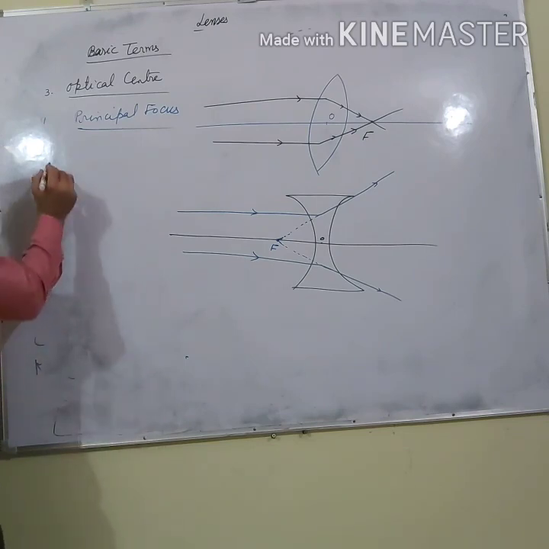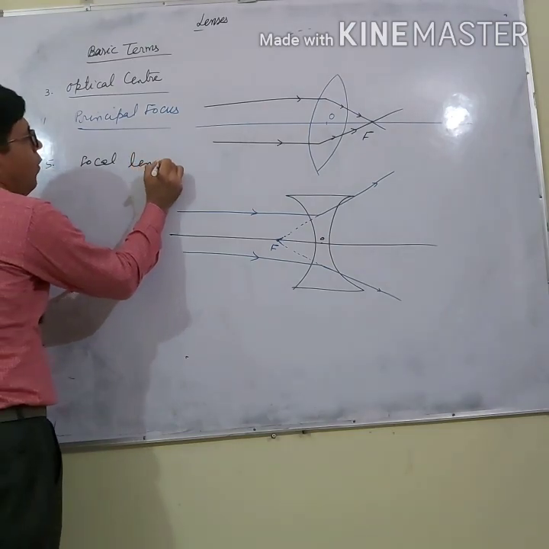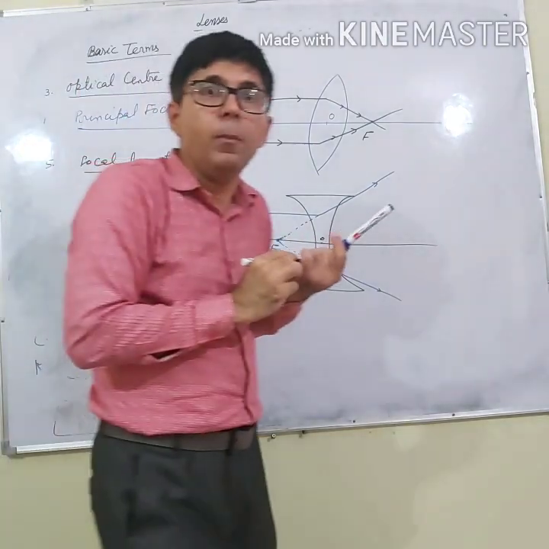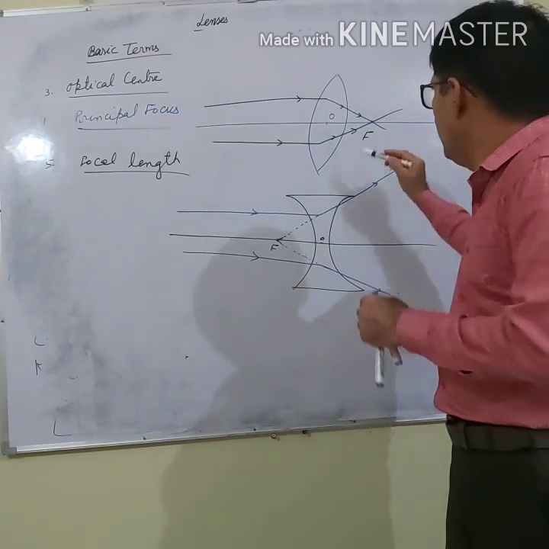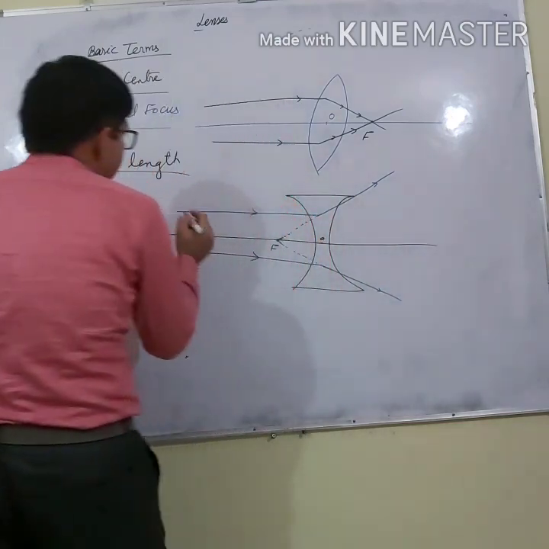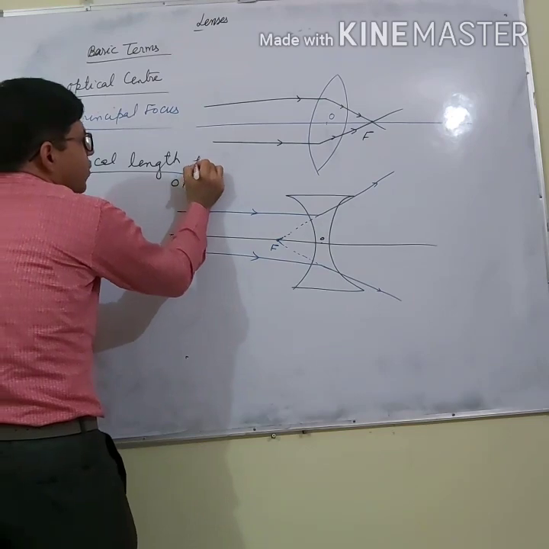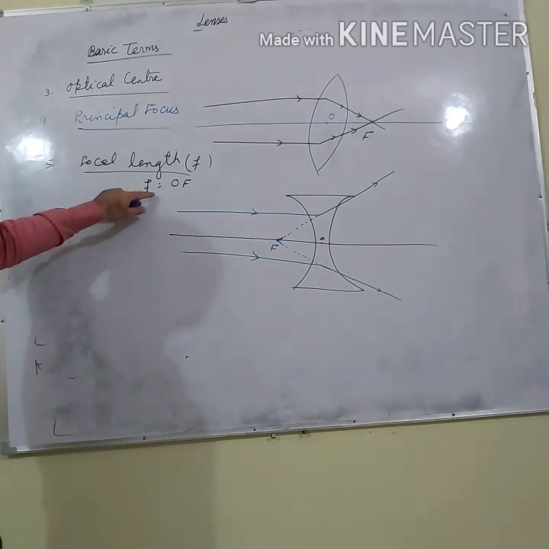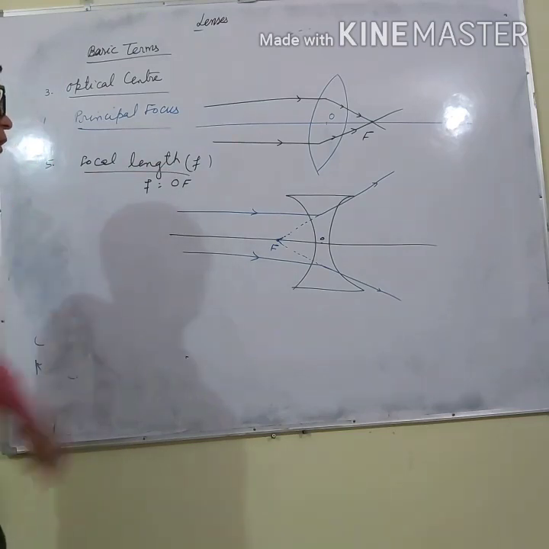Now, the fifth definition is focal length. All of you know about the focal length. Focal length is the distance between the optical center and the principal focus. Optical center is O, principal focus is F. So I can say the distance between optical center and principal focus is called focal length. Small f represents focal length. It is the separation between the optical center and the principal focus.